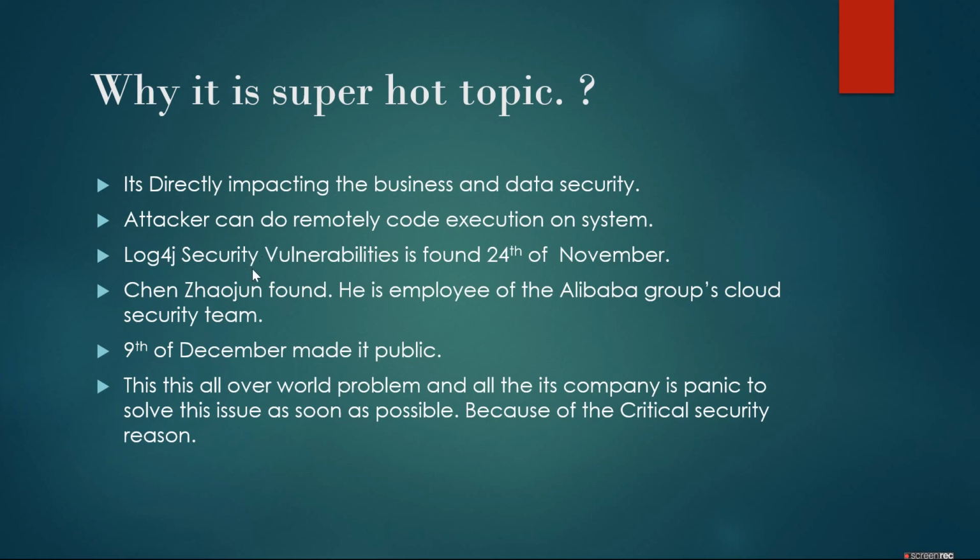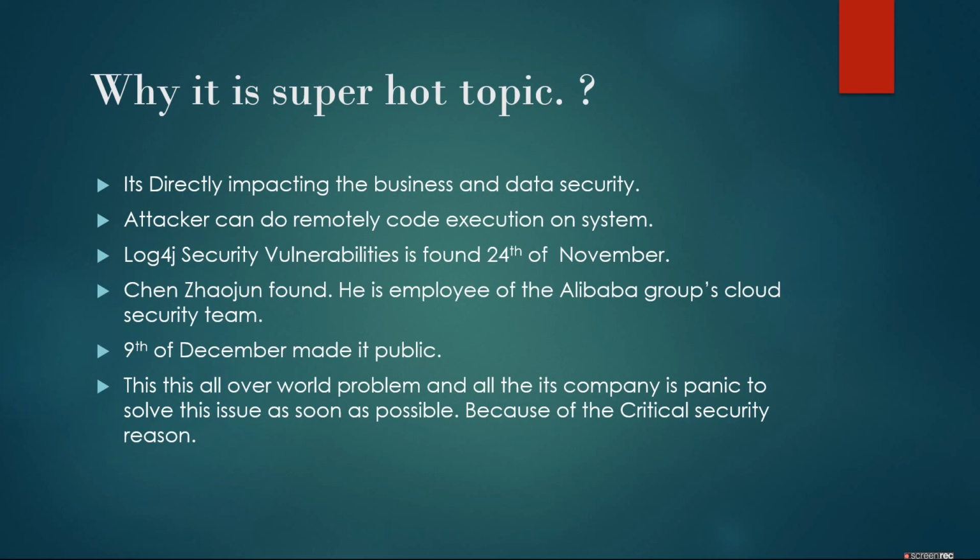The Log4j security vulnerability was found on the 24th of November. Chen Zhaojun found it, an employee of Alibaba Group's cloud security. Thanks to Chen Zhaojun, it was publicly disclosed on the 9th of December.